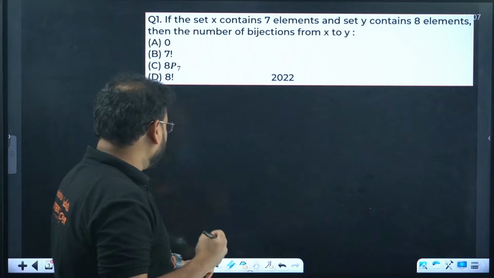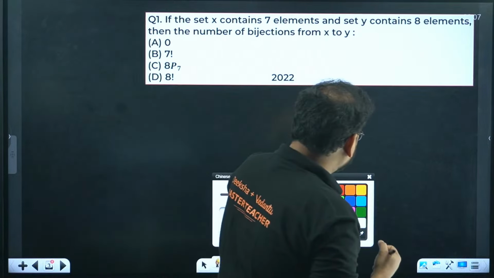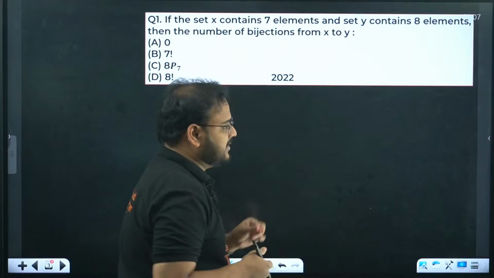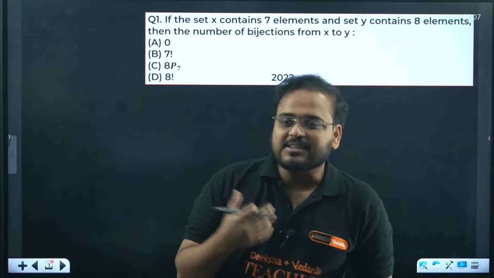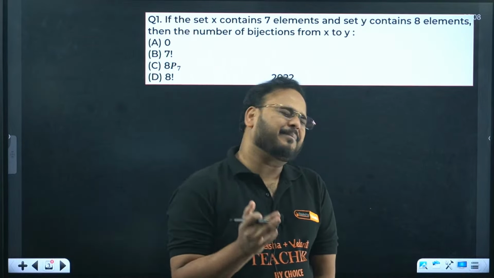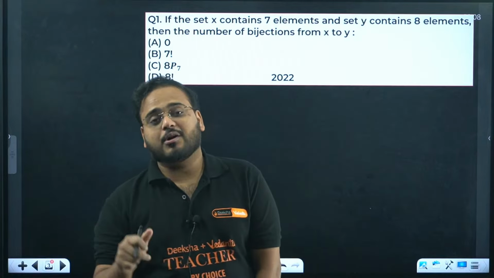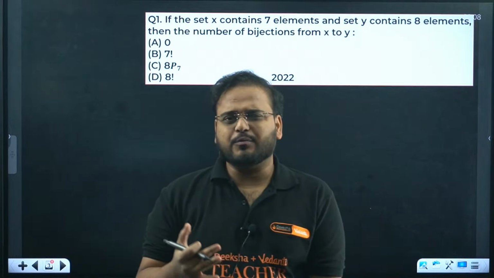So with question number 1, let's start. Now, the good thing is that in these 3 chapters, except for the Bayes theorem questions in probability, you can directly give the answer. You don't have to calculate that much.